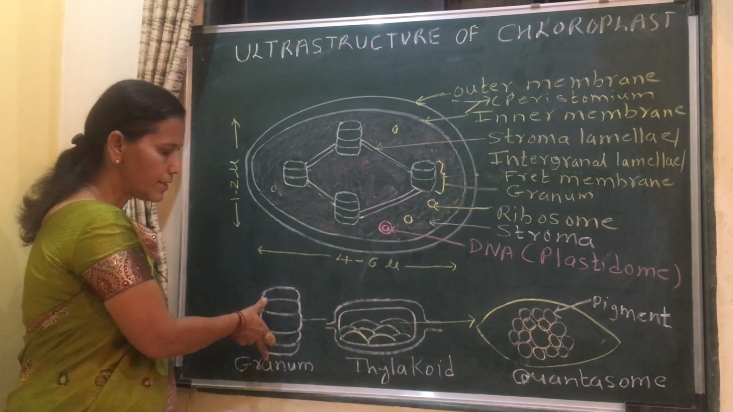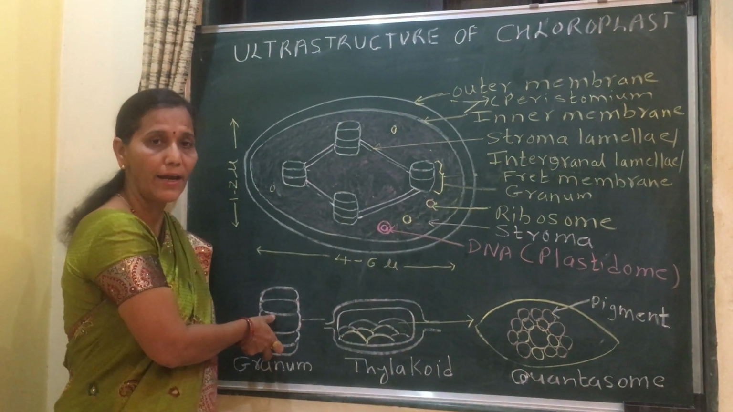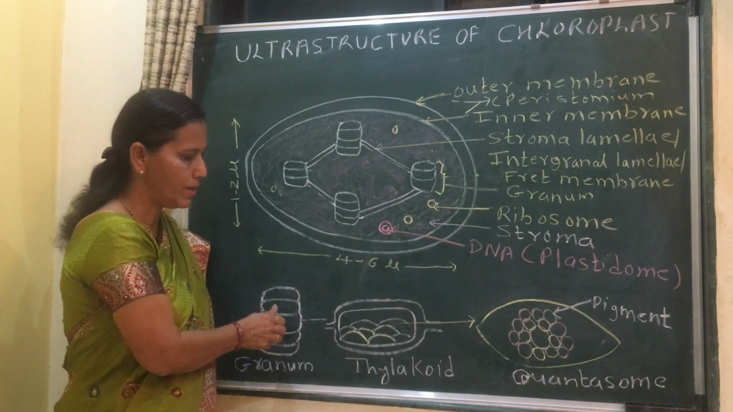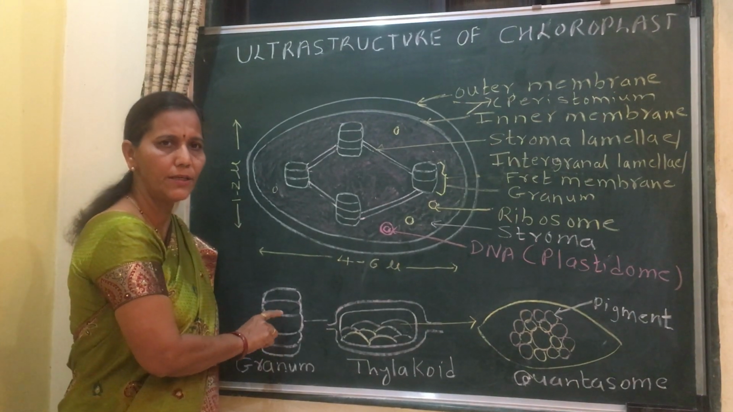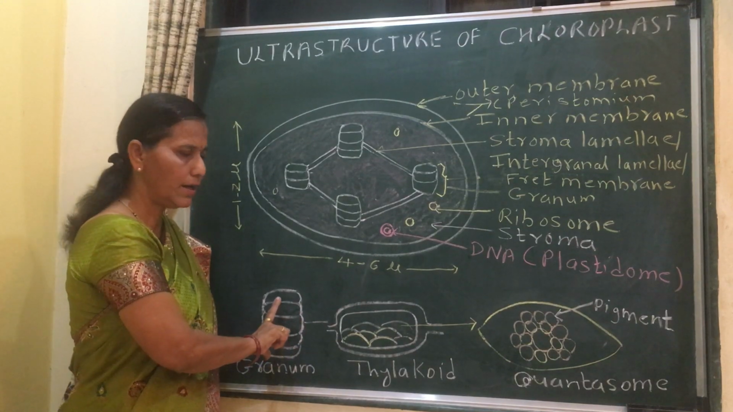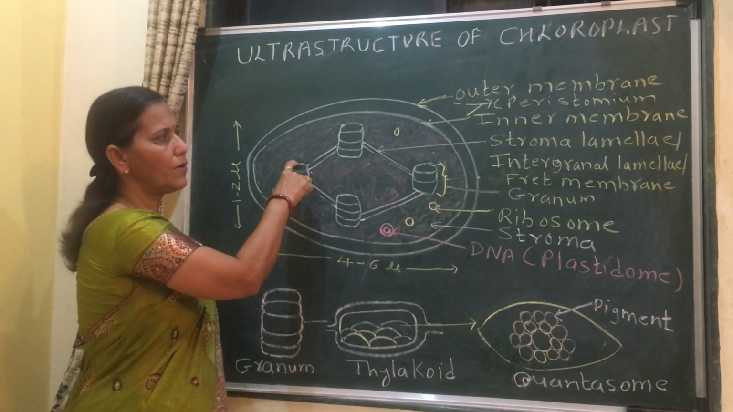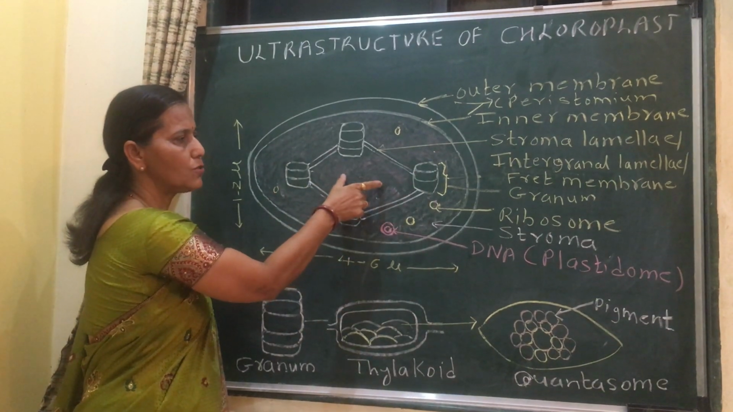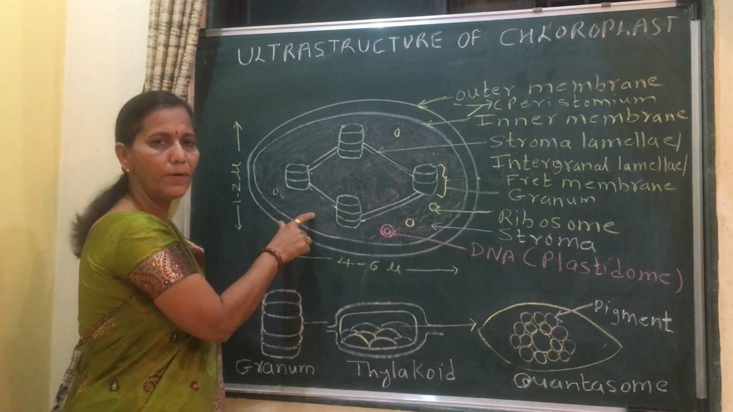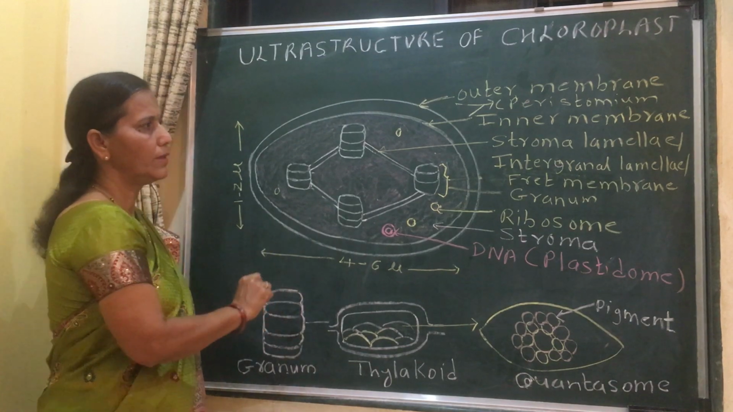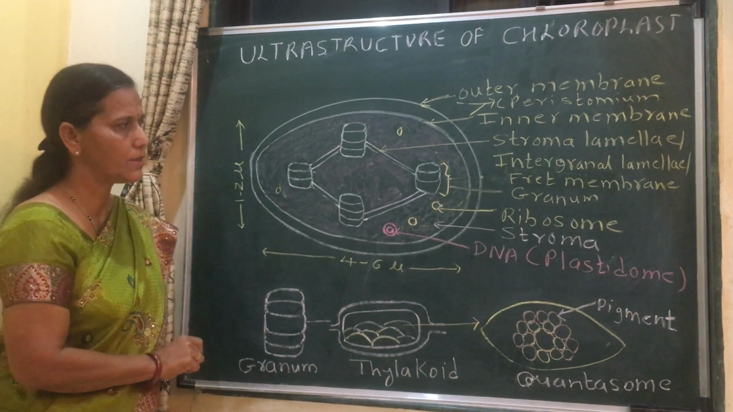Here in this granum, light reaction occurs, meaning conversion of light energy into chemical energy. Here it occurs. Granum is the site of light reaction, while the stroma is the site of dark reaction. These are the two reactions of photosynthesis.